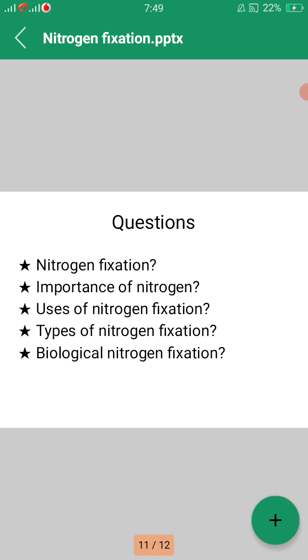The questions that may be expected are: what is nitrogen fixation? What is the importance of nitrogen fixation? Uses of nitrogen fixation, what are the types of nitrogen fixation, and define biological nitrogen fixation. These carry 2 to 5 marks.